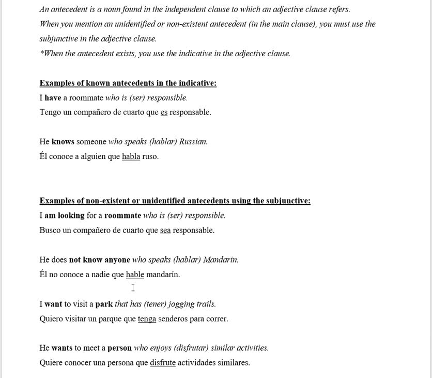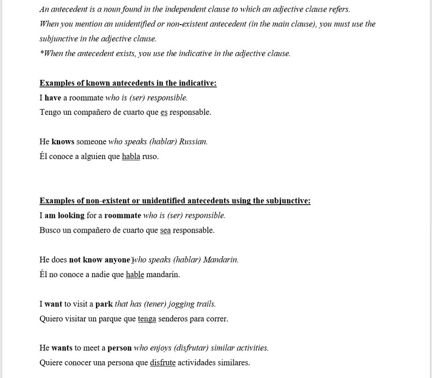Now let's look at some examples of non-existent or unidentified antecedents, which obviously are going to use the subjunctive in the dependent clause, the adjective clause. I am looking for a roommate. It's basically the independent clause. Then we have the adjective clause, who is responsible, referring to the roommate. Do we know this person? Is this identified? No. So we're going to conjugate this verb in the subjunctive. Busco un compañero de cuarto que sea responsable.